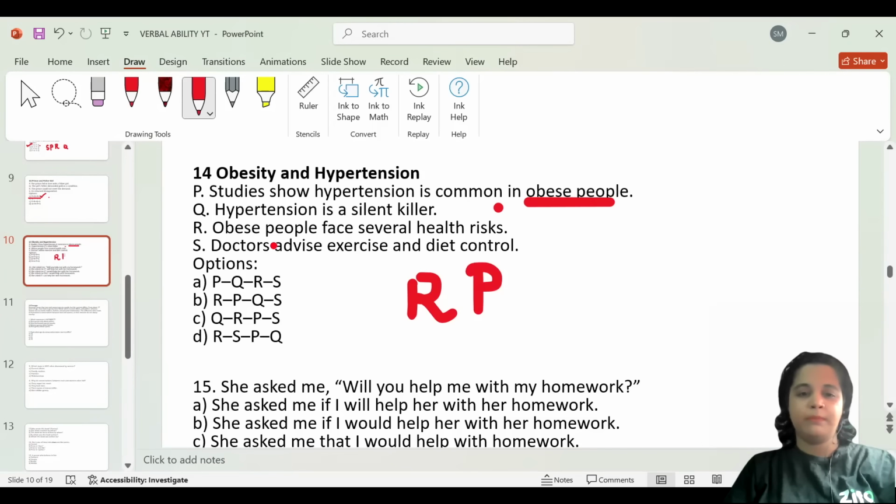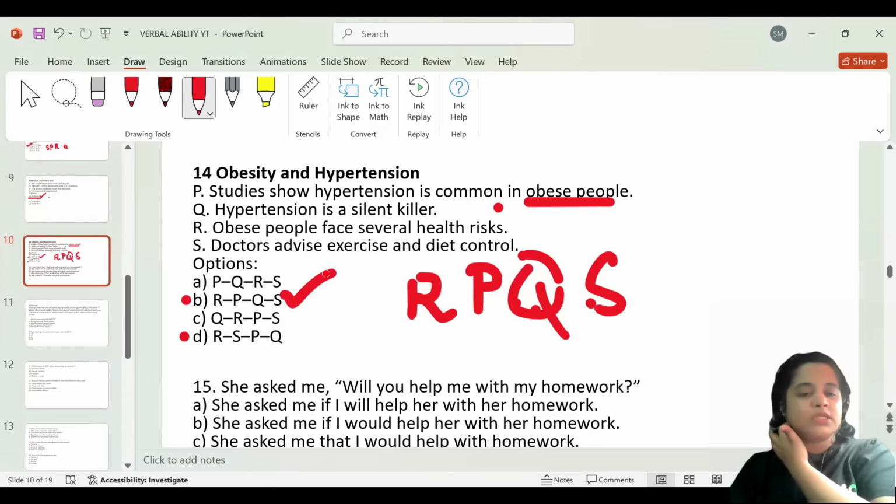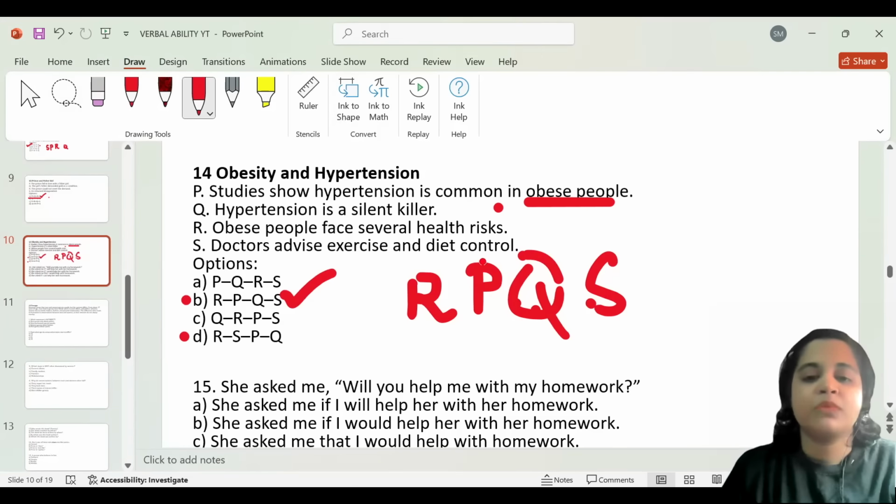So it's RP. And then we can say that hypertension is a silent killer. And option Q. I'm so sorry. Okay. That should be option Q. And then doctors advise exercise and diet control. Option S. So the most appropriate answer for this one would be RPQS. And where does it fall? There are two options with R. So RPQS and RSPQ. It is RPQS. Okay. So let's take option B as the correct answer for question number 14.